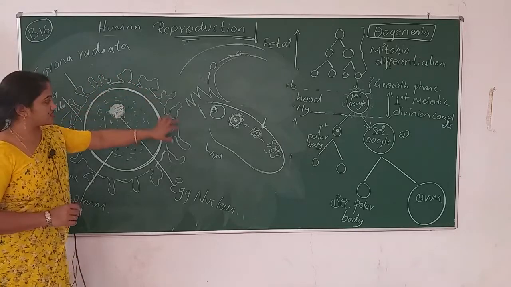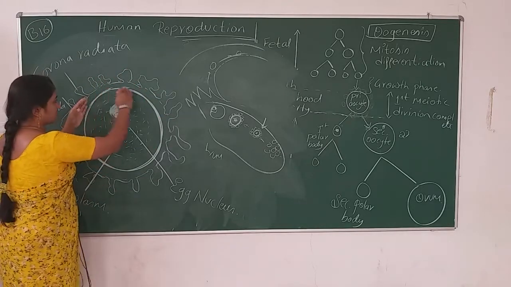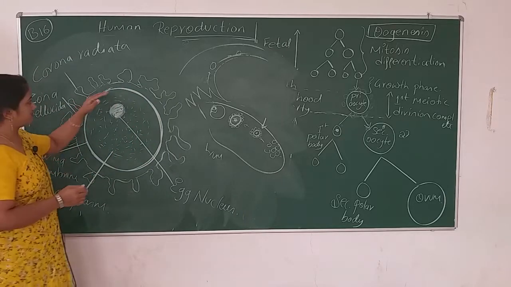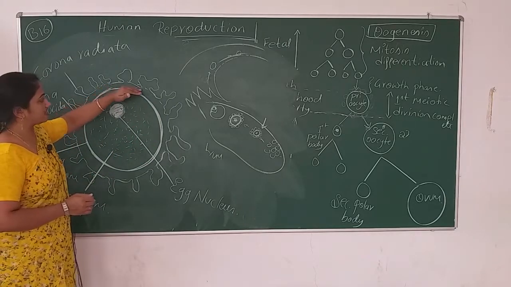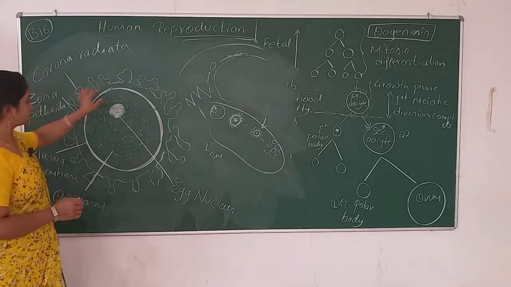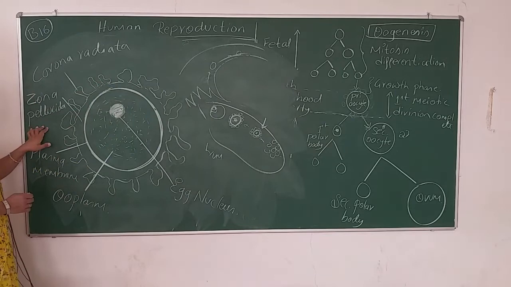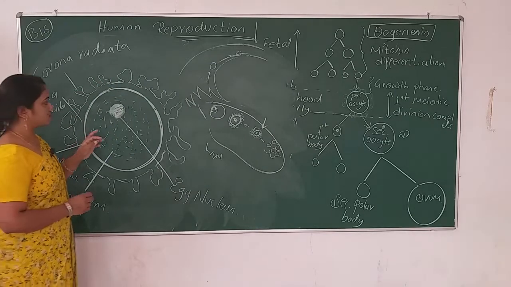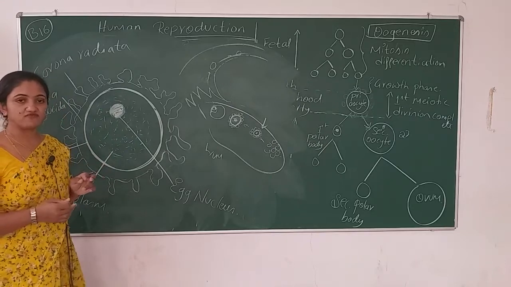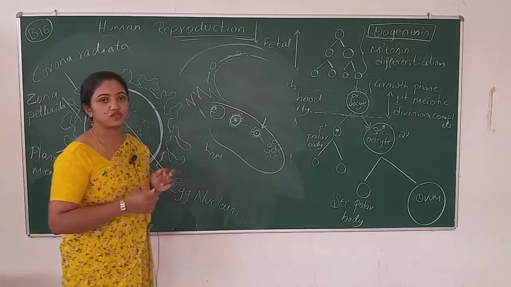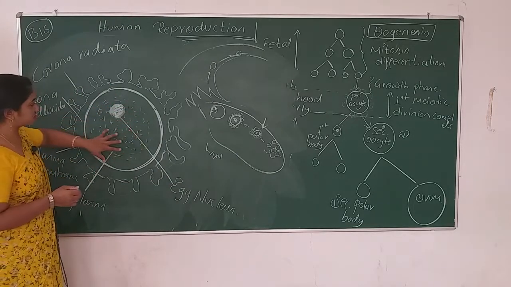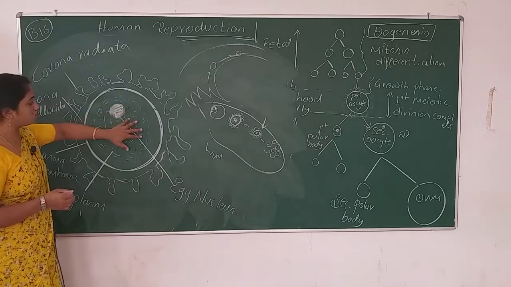These cells cover the ooplasm and egg nucleus. Next to the corona radiata, there is a space. That space is known as the zona pellucida. All these functions and layers we are going to learn once again in the next session during fertilization. And then one more structure we have on the board, that is the ooplasm.